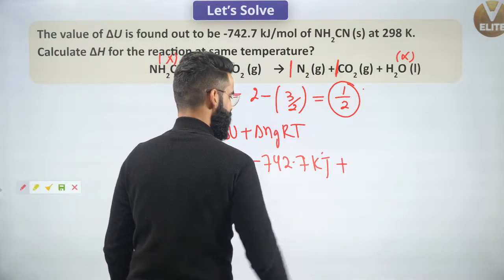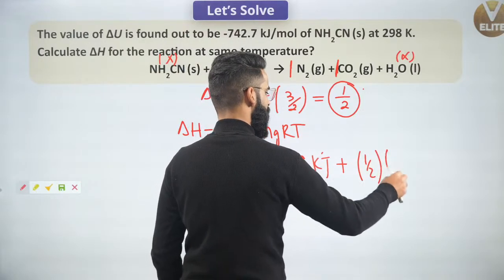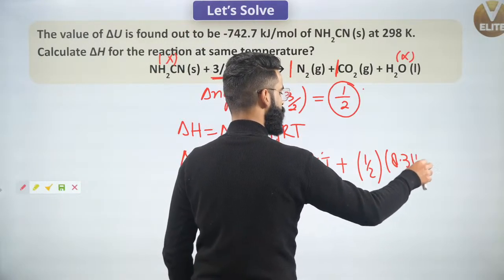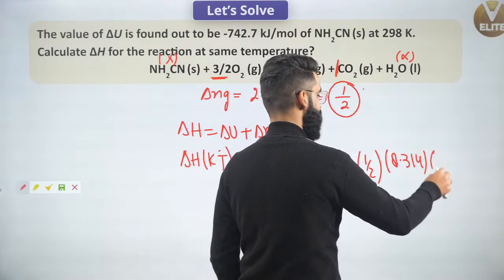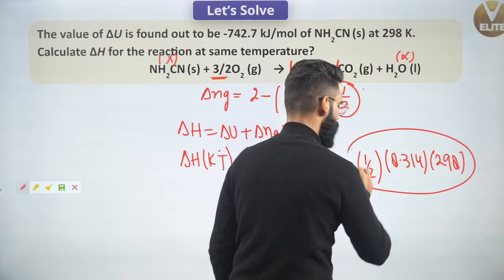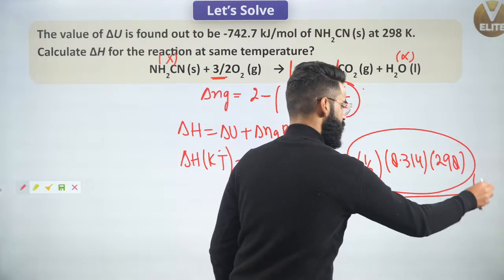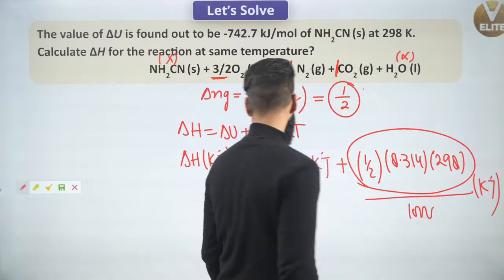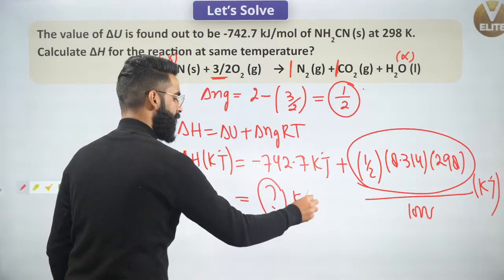Plus delta Ng. Delta Ng value I got to know as 1 by 2. R value I'll be using as 8.314. Temperature of the reaction is given to me as 298 Kelvin. Now people, one important thing, if I ask you what is going to be the units of this whole term, it's going to be joules. So I'll divide this by 1000. Now it's going to be in kilojoules. You just need to solve this equation. You'll be getting the value of delta H from here, and that delta H will be coming in kilojoules per mole.